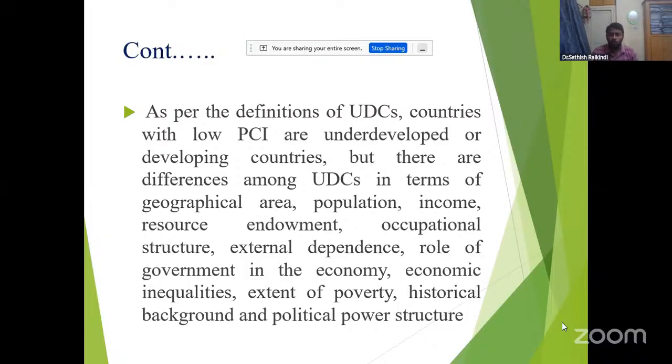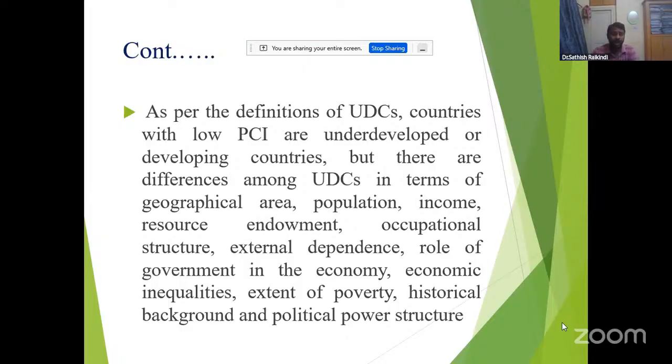differences among the UDCs in terms of geographical area, population, income, resource endowment, occupational structure, external dependency, role of government in the economy, economic inequalities, extent of poverty, historical background, and political power structure. In all of these, a particular country is underdeveloped or developing. So there are differences among the area, population, income, resource endowment, occupation, etc.